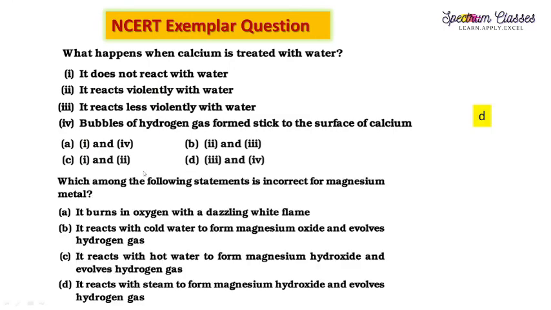The next question is, which among the following statements is incorrect for magnesium metal? It burns in oxygen with a dazzling white flame. It reacts with cold water to form magnesium oxide and evolves hydrogen gas. It reacts with hot water to form magnesium hydroxide and evolves hydrogen gas. This is correct, which we have. It reacts with steam to form magnesium hydroxide and evolves hydrogen gas. This is again correct. It reacts with cold water to form magnesium oxide and evolves hydrogen gas. This is incorrect. B is incorrect.